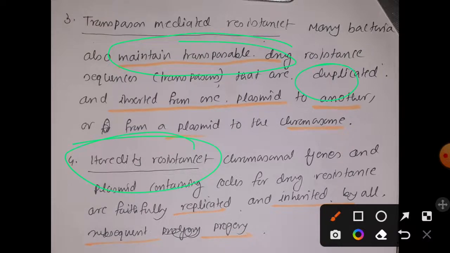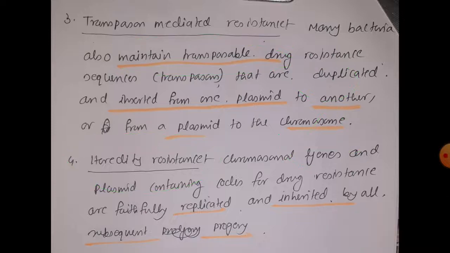I have told you that during cell division, the plasmid that the bacteria have acquired may be transferred from one generation to another, and as a result, those generations will also get resistance towards that particular type of antibiotic. So that is the fourth type of situation. If it occurs with some bacteria, then it will develop resistance.